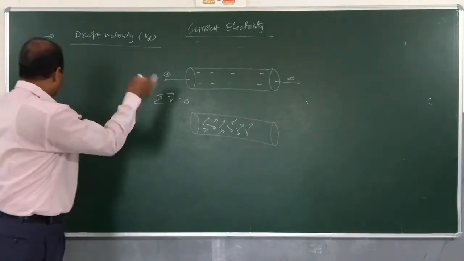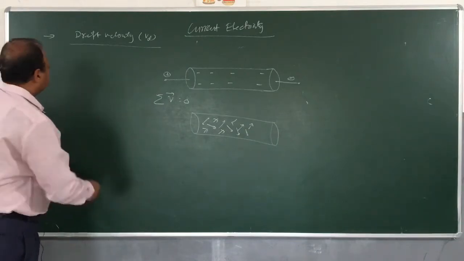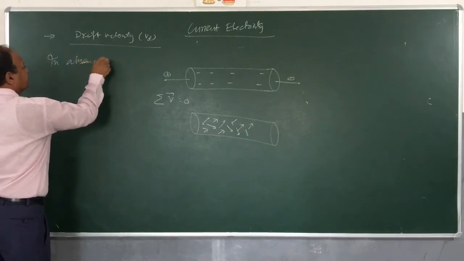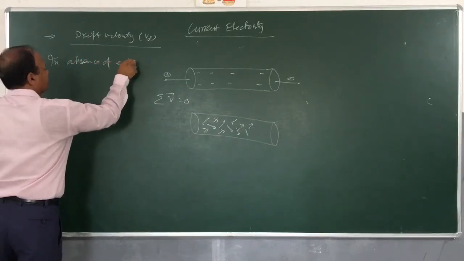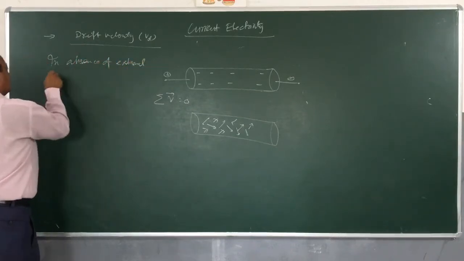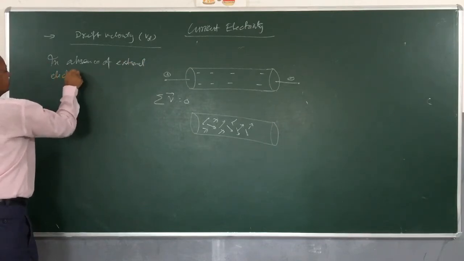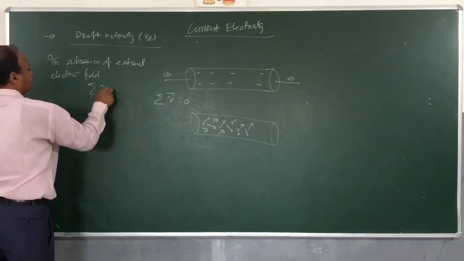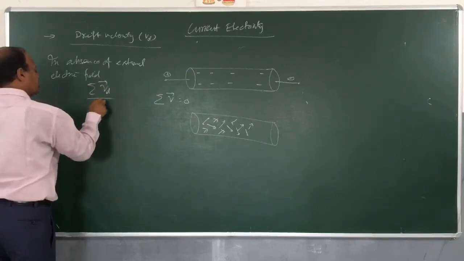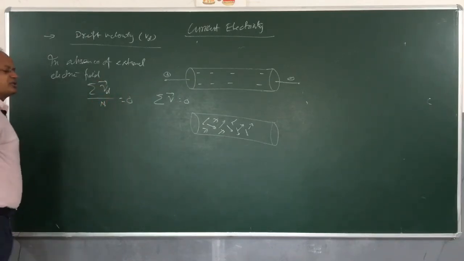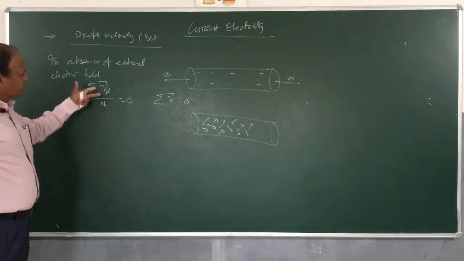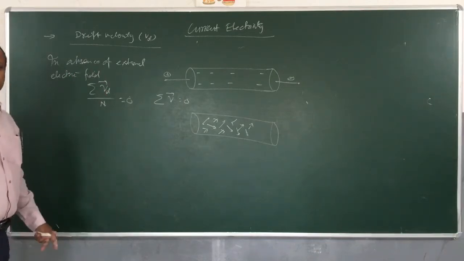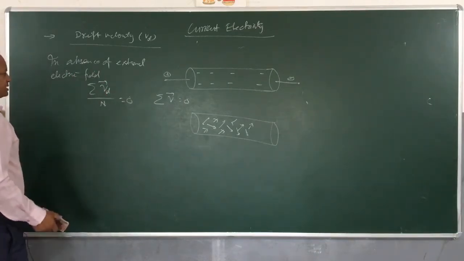But remember, in the absence of an external electric field, the average of the velocity will be how much? 0, because velocity is a vector quantity, it cancels out as the electrons are oriented randomly, right?